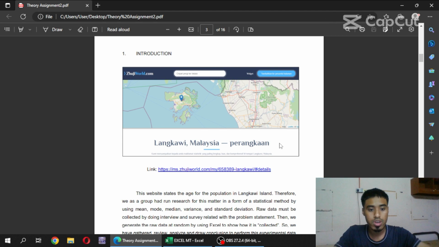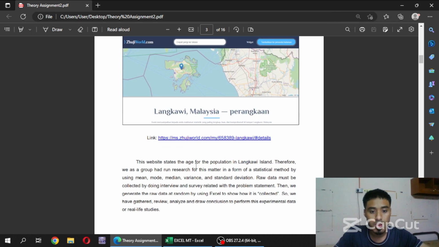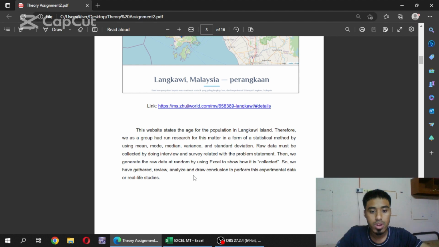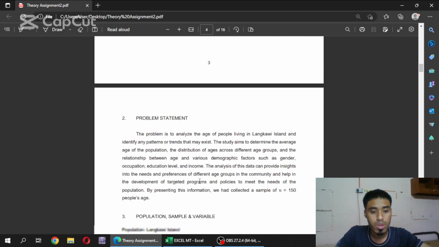Okay, for the introduction, this website states the age for the population in Langkawi Island. Therefore, we as a group had run research for this matter in the form of a statistical method by using mean, median, mode, variance, and standard deviation. Raw data must be collected by doing interview and survey related with the problem statement. Then we generate the raw data at random by using Excel to show how it is collected. So we gather, review, analyze, and draw conclusion to perform this experimental data or real life studies.